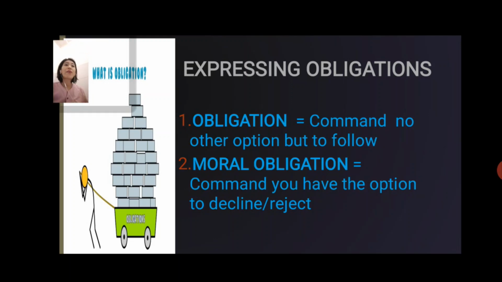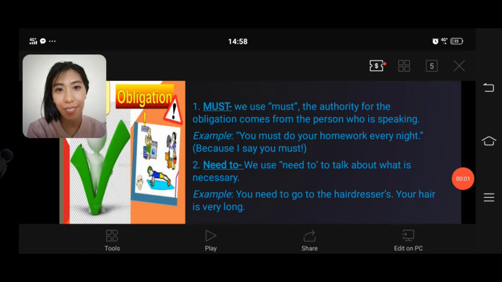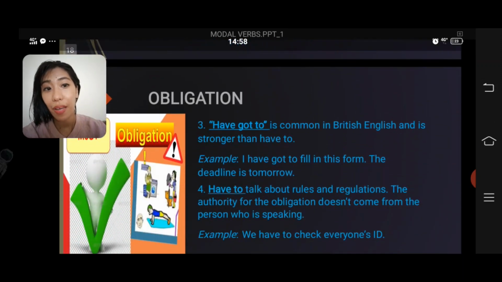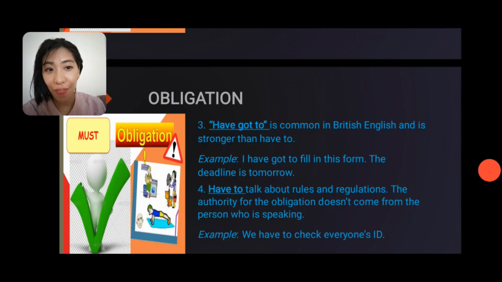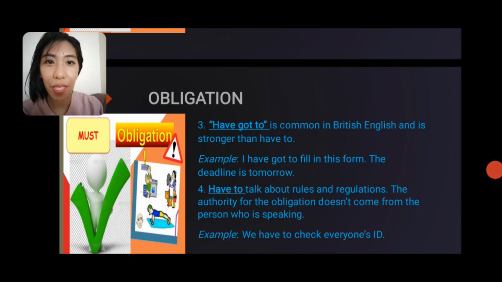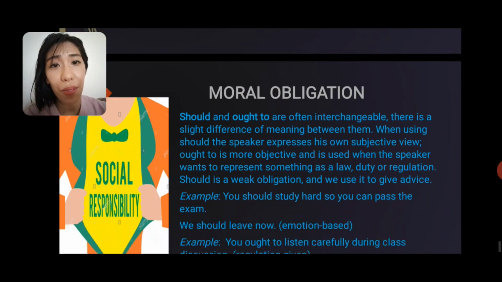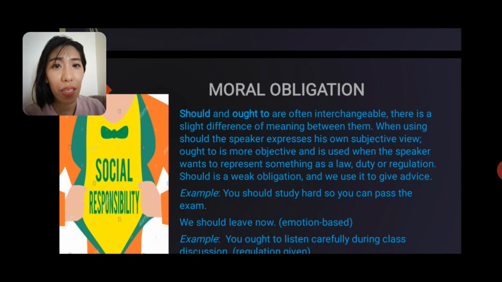They can be used for expressing advice as well. Moral obligation. Yeah, let's categorize the four modal verbs of obligation depending on intensity. First is must, second is need to, third is have got to, and fourth is have to. Now let's proceed to moral obligation. When we say moral obligation, it's in the standards of morality, but we'll divide it into two. And the two modal verbs that we could use in expressing moral obligation are should and ought to.